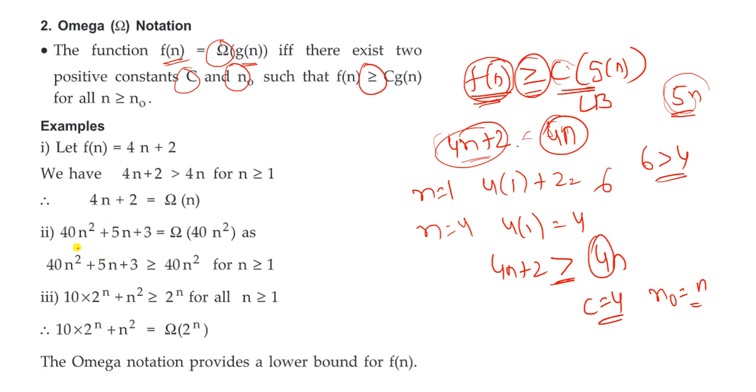In the second example also, 40n square plus 5n plus 3, what was given? 40n square, right? So here C is equal to 40.